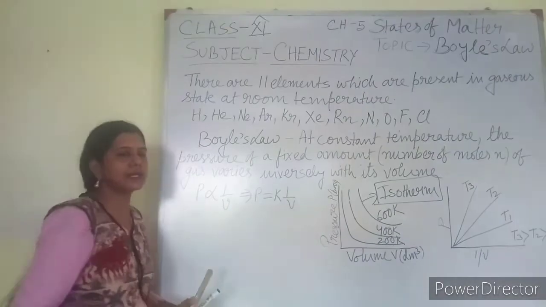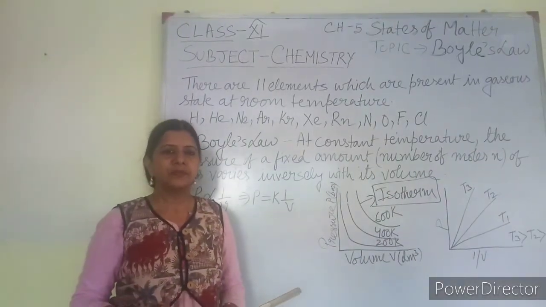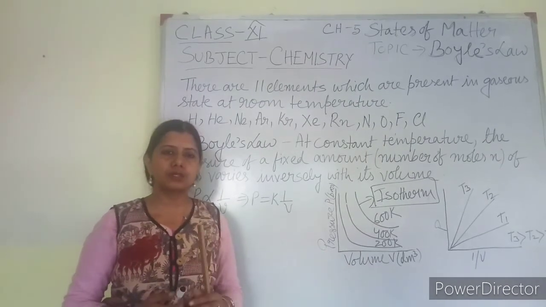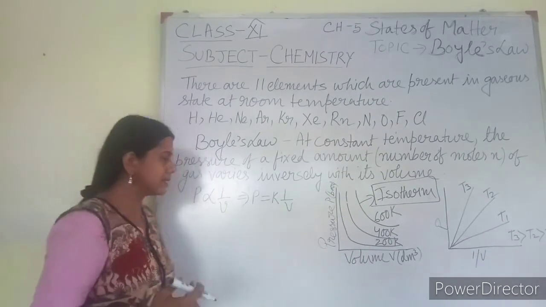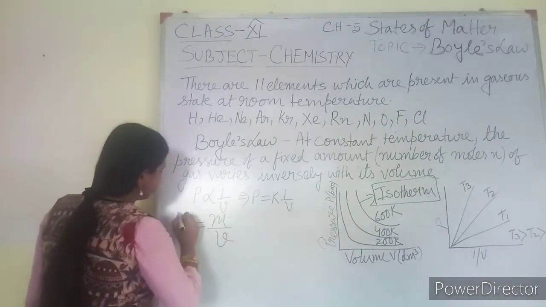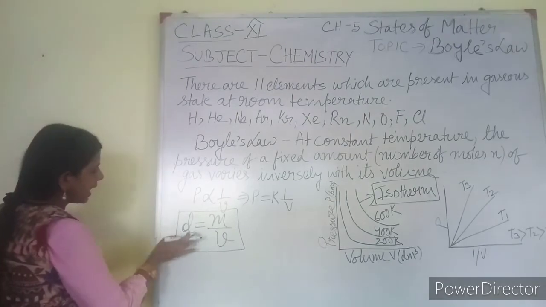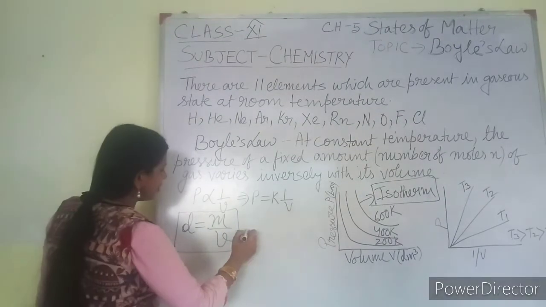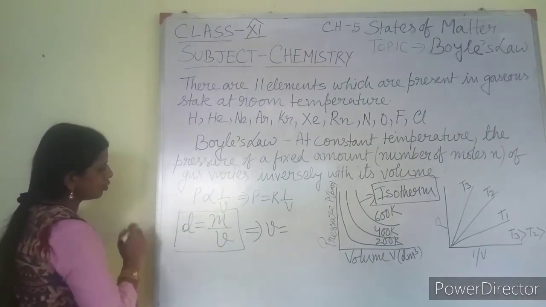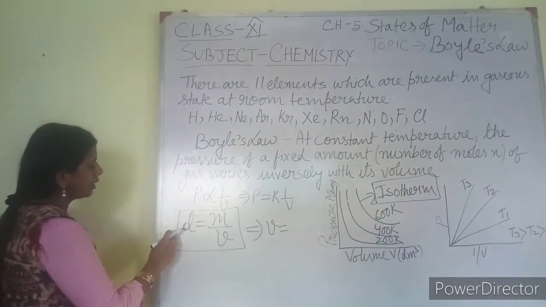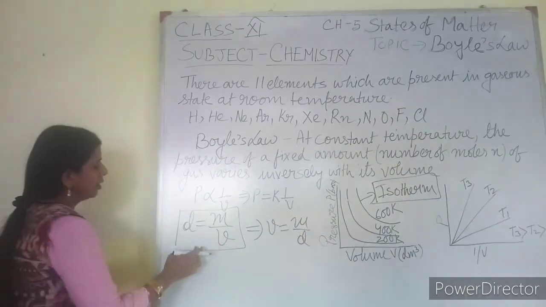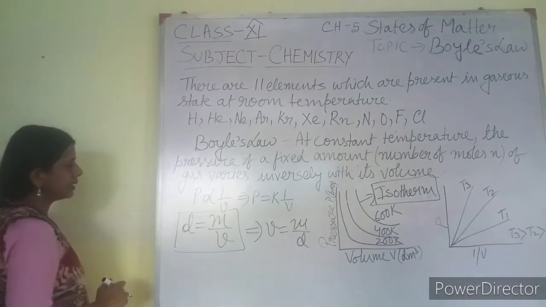Now I am going to discuss something else related to Boyle's law, that is density. Density can also be calculated by using Boyle's law. What do you mean by density? Density is equal to mass per unit volume, that we know. Now I can write volume in terms of density: volume will be mass per unit density.